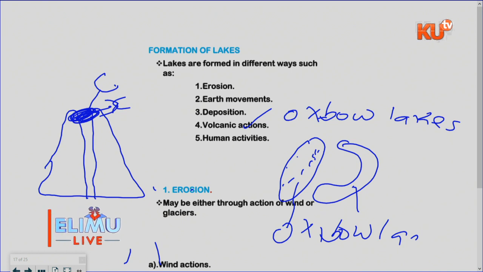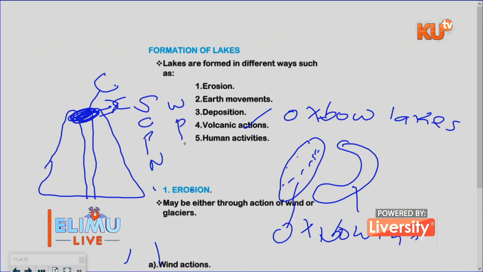The largest crater lake in Africa is Shala in Ethiopia. I can give you this as I conclude. You can copy mine. We have Shala, Chala, Paradise, Nyos, Winam, Panjam, Katwe, and Visoke.